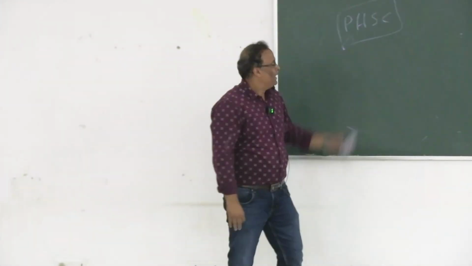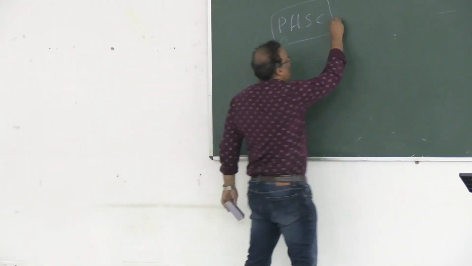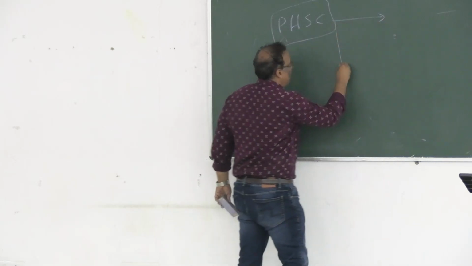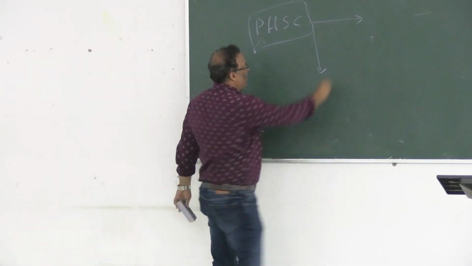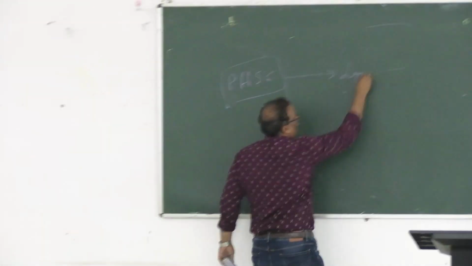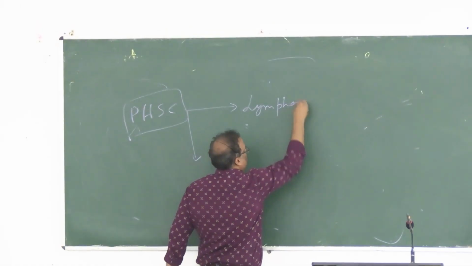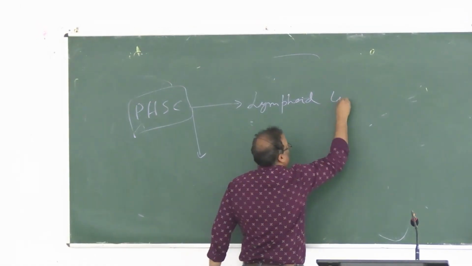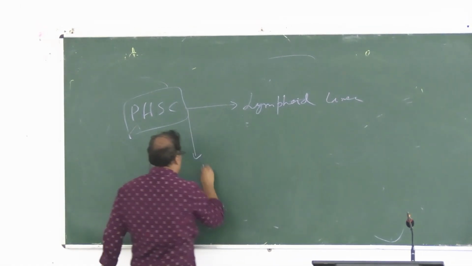First of all, it is a pluripotent stem cell having some divisional lineage, right? One is the lymphoid lineage, lymphoid series we will not discuss today. This is a lineage, and also myeloid.